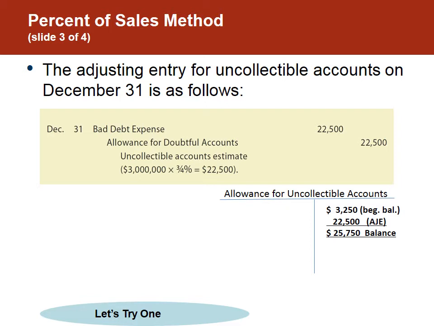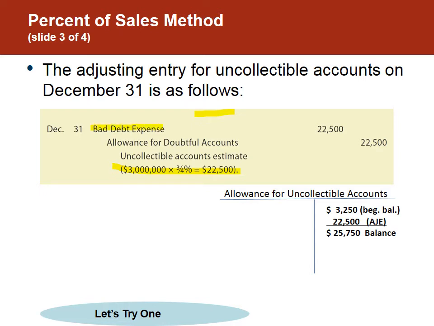And let's look at what the adjusting journal entry is going to look like then. Once we've calculated that 22,500 by taking the 3 million times 0.0075 here, you might want to check that on your calculator because I find many college students still have challenges with ratios and percentages. And if you put 0.75 or 0.075, you're not going to come up with the correct amount. It's 0.0075 to get 3/4 of a full percent.